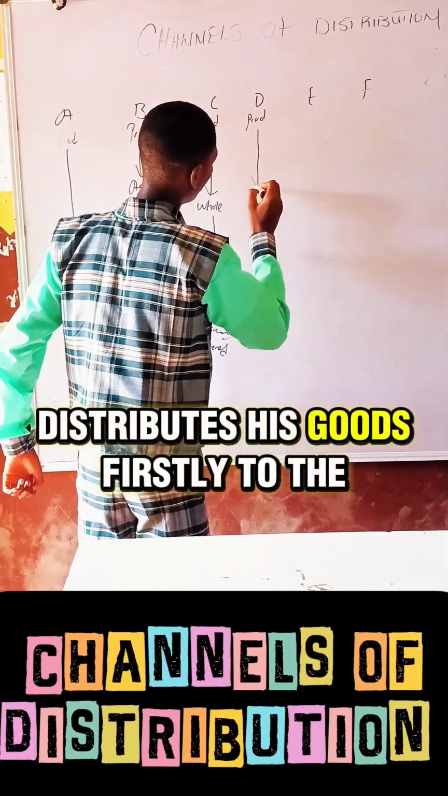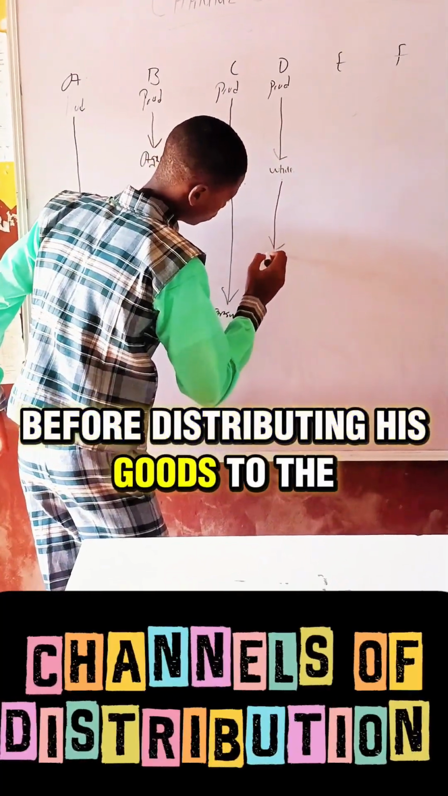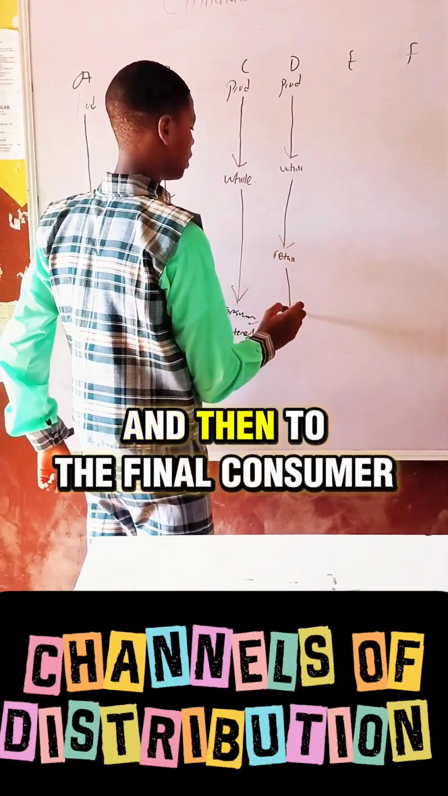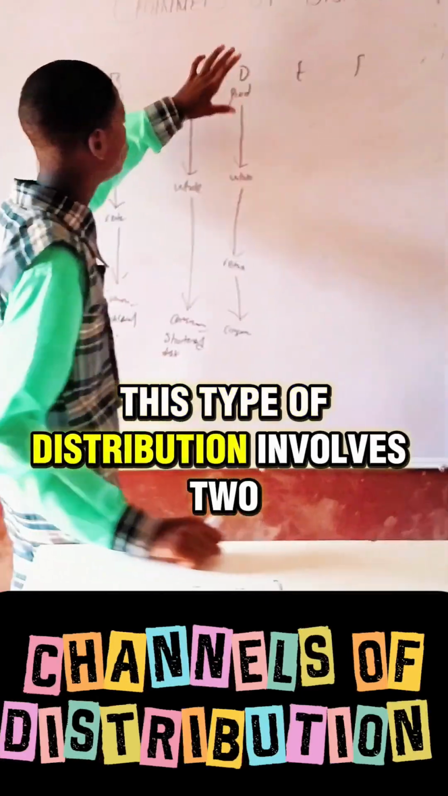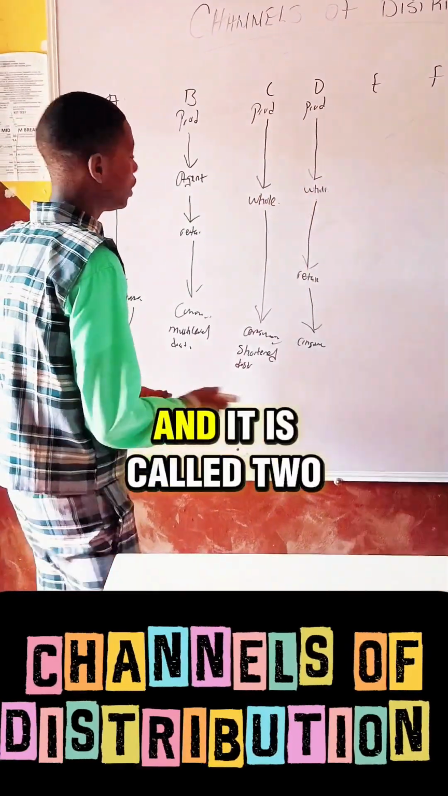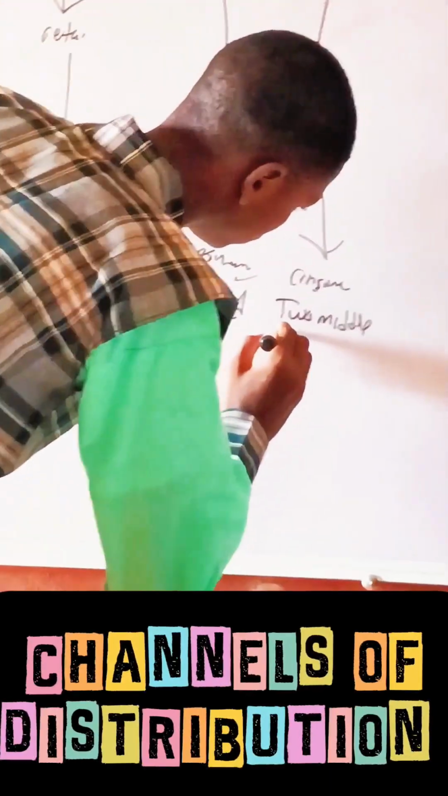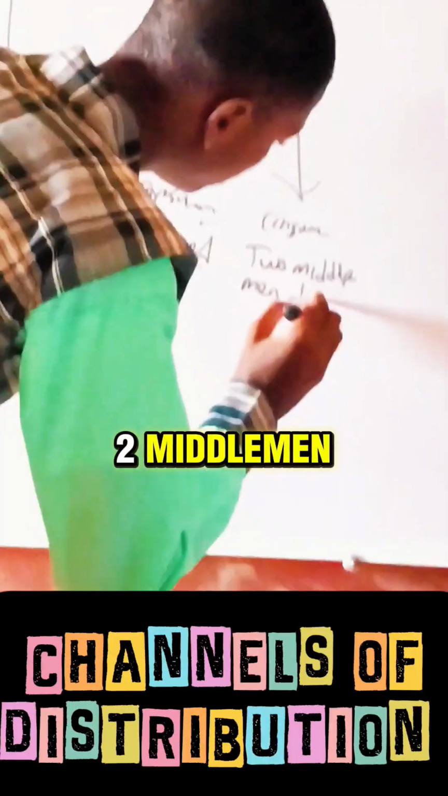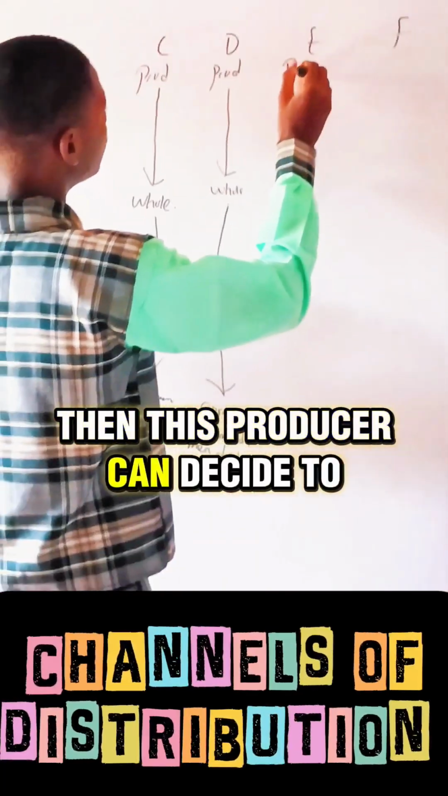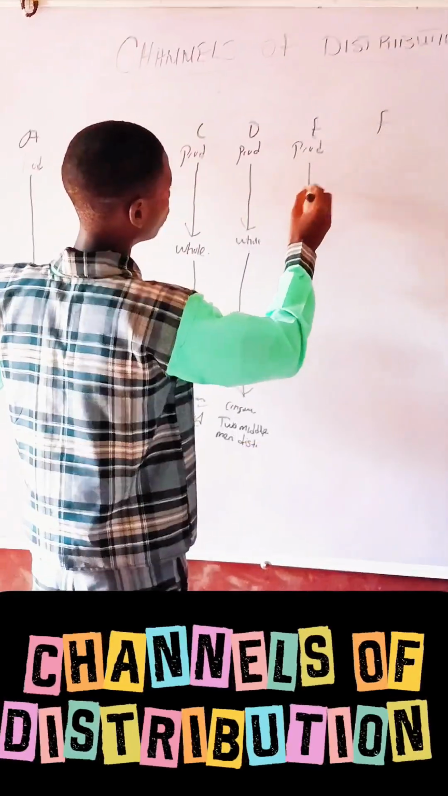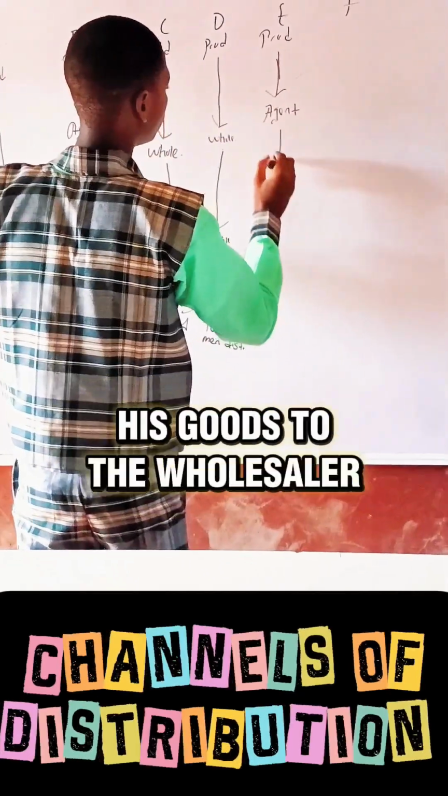This producer distributes his goods firstly to the wholesaler before distributing his goods to the retailer and then to the final consumer. This type of distribution involves two intermediaries, and it is called two middlemen distribution.